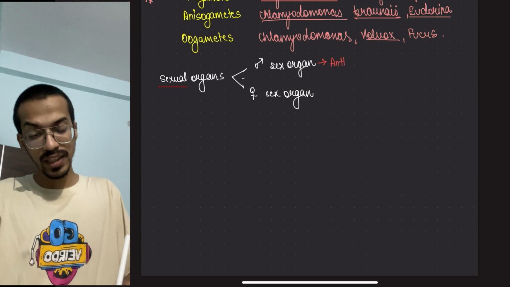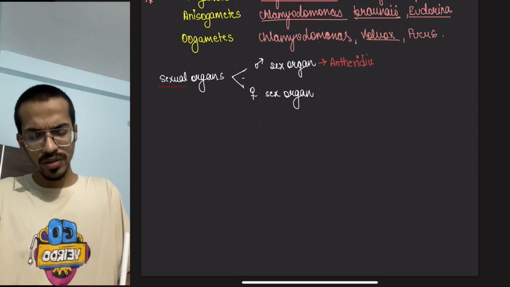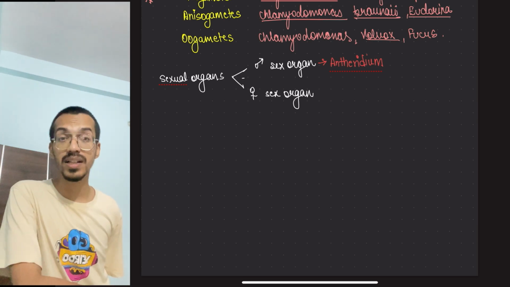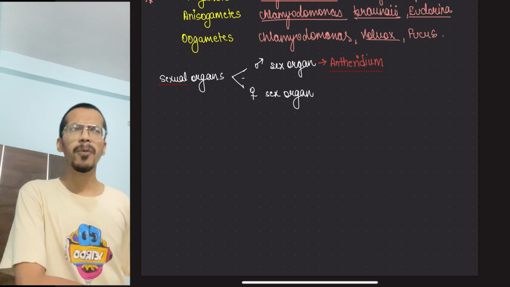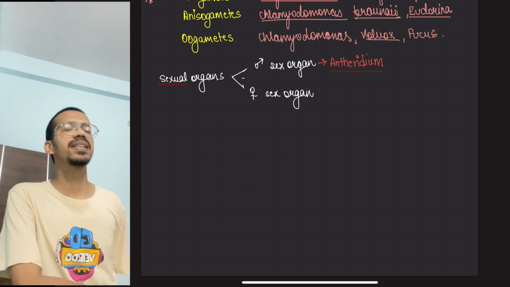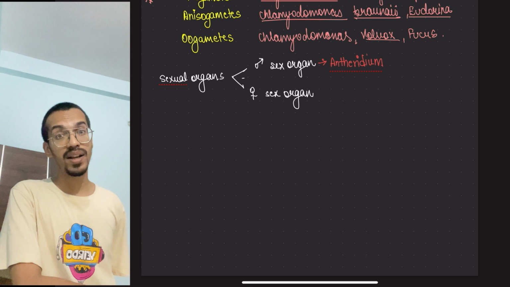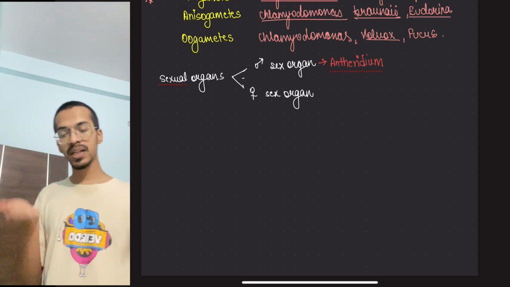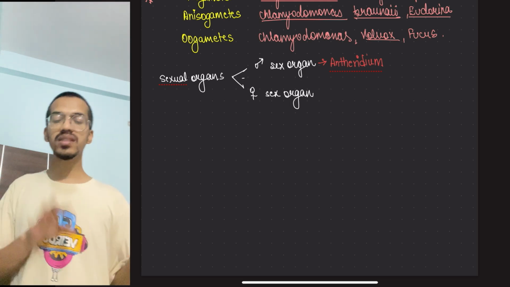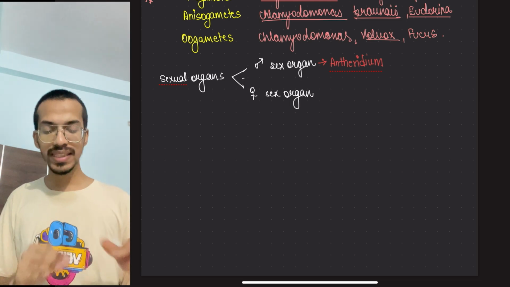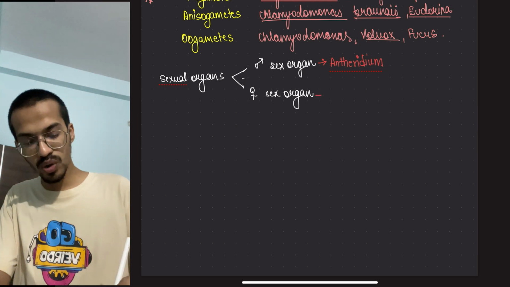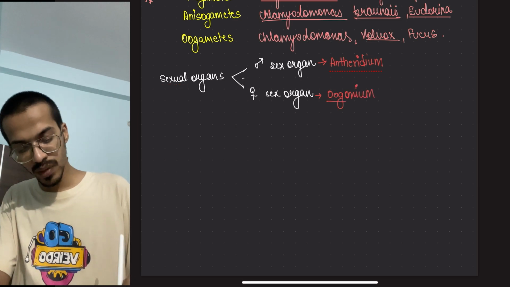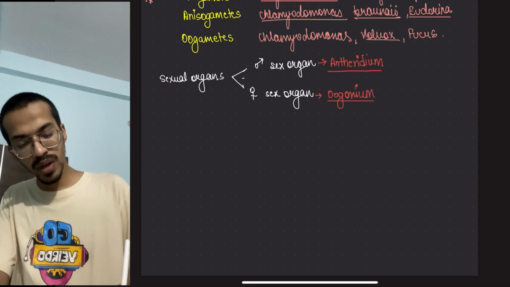It is called antheridium. Do you think this word resembles something from anther? In 10th class, when you studied reproduction in organisms, in the plant topic, you might have studied that the male reproductive structure is called stamen. Stamen has two parts, filament and anther. So I will remember it like that. In algae, the male sex organ is called antheridium. And what is the female sex organ called? Oogonium. So these two words you have to remember.